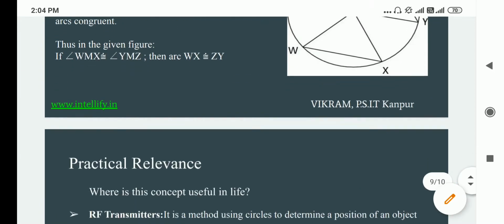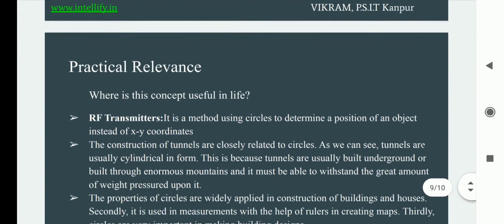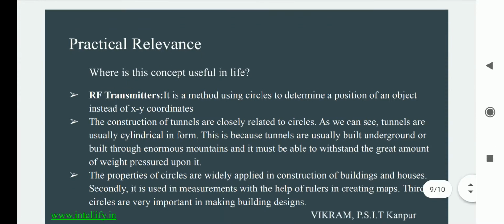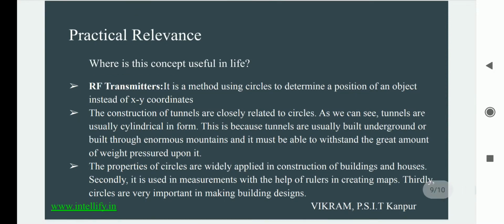Now we would be talking about the practical relevance of a circle. What is the daily use of studying it? What basic concept do we use from circles in our daily life? There are many examples where we use circles, out of which three common ones are these.